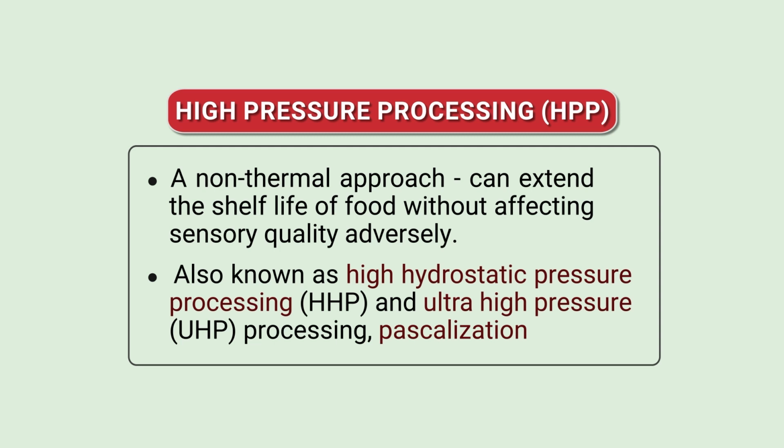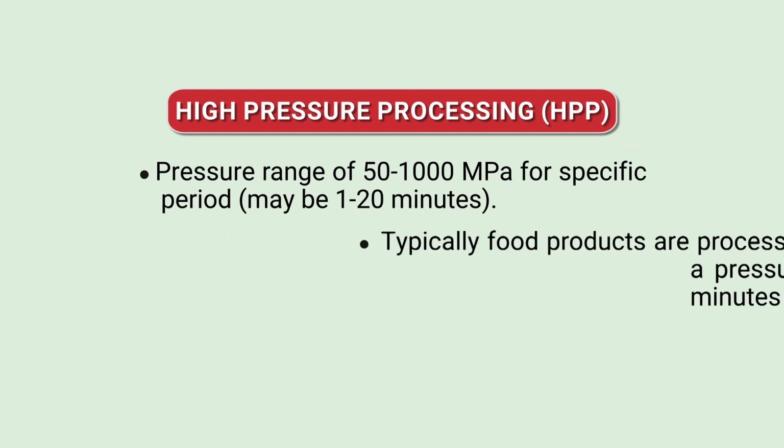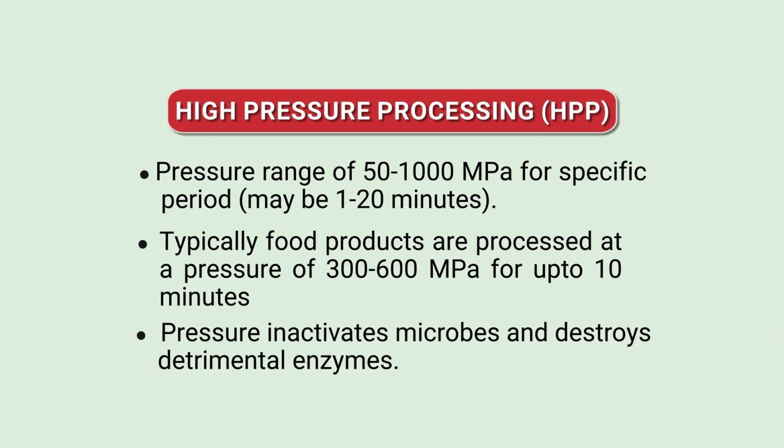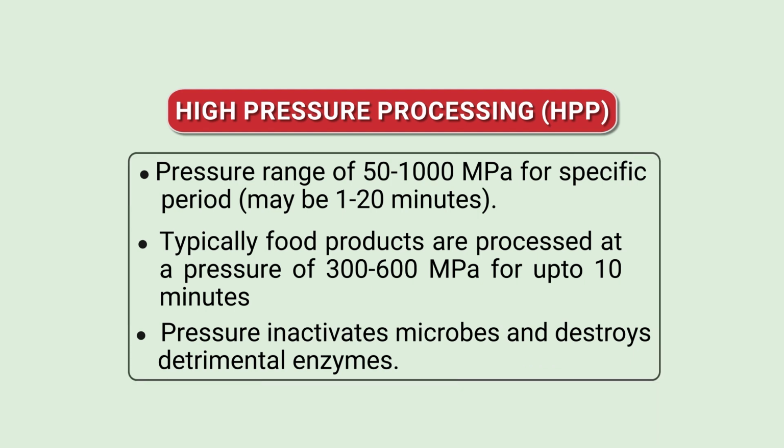Here, what do we use? As the name indicates, it is high pressure. So, pressure to what extent? The general range of high pressure, which different texts define differently, is on average 50 megapascal going up to 1000 megapascal. But commonly, in typical food product applications, you would notice 300 to 600 megapascal, and the processing time can vary from 10 to 15 minutes or so. So this is what the term high pressure processing means.